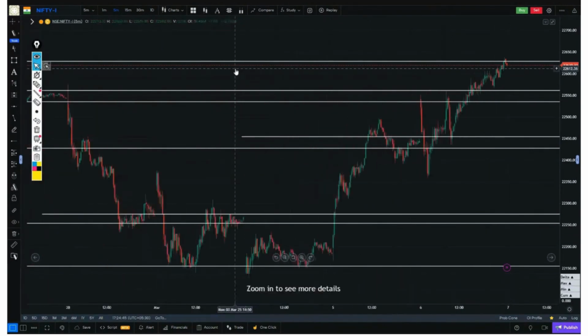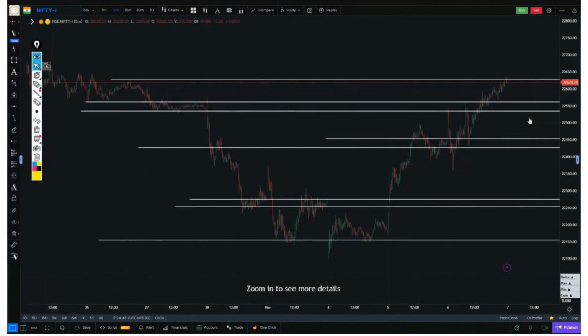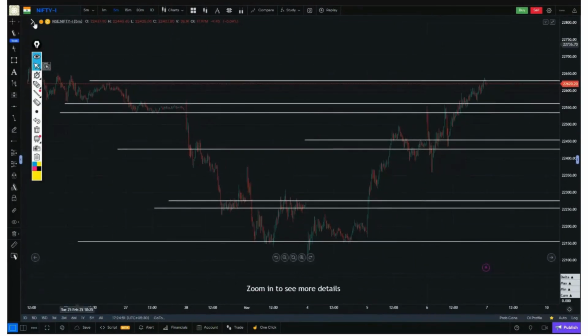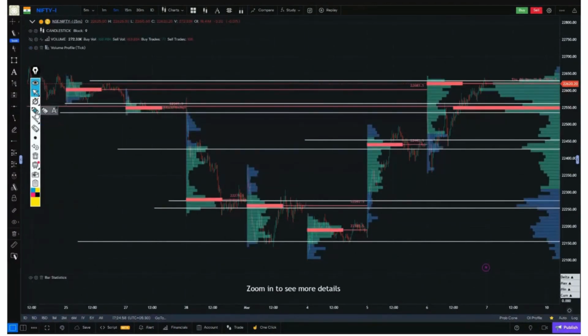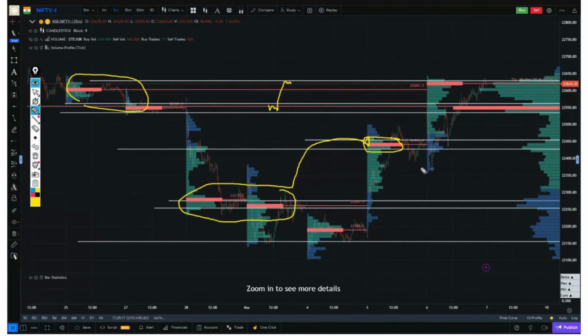So, now let's see what kind of buy-sell activity we observed today. Before that, let's take a look at the volume profile to see what it was yesterday. This is the VPOC zone from yesterday that was marked. Nifty had been sideways for the last 34 days, so this was its value area low, and this was its value area high. This was yesterday's VPOC zone, and it had been the VPOC zone for 2 days. So if today's VPOC zone was broken, our play was up to this point. So the levels were quite simple.